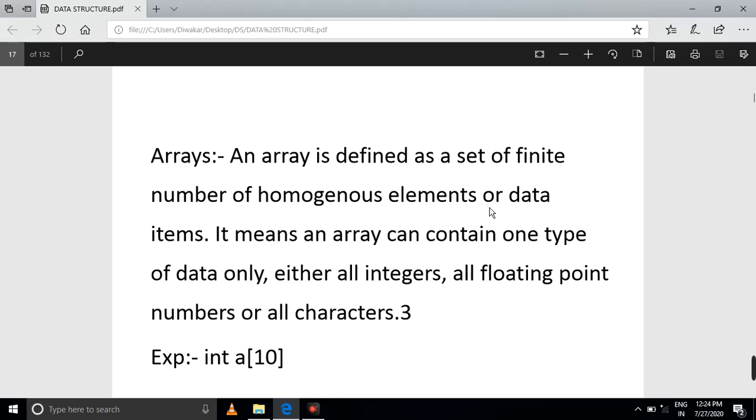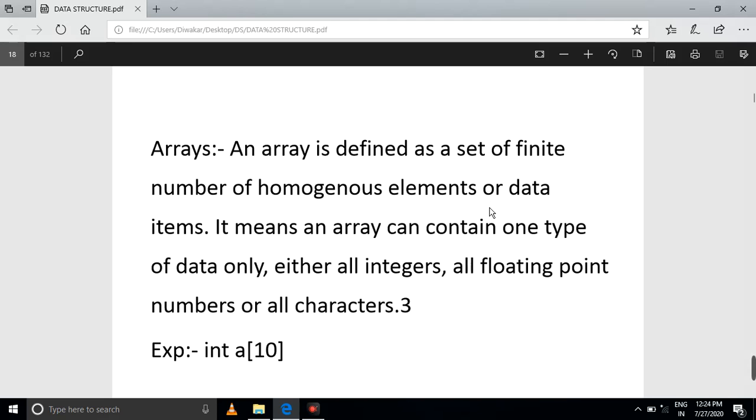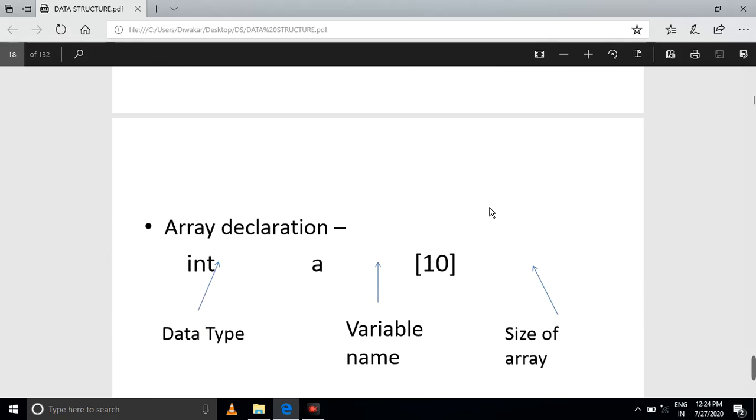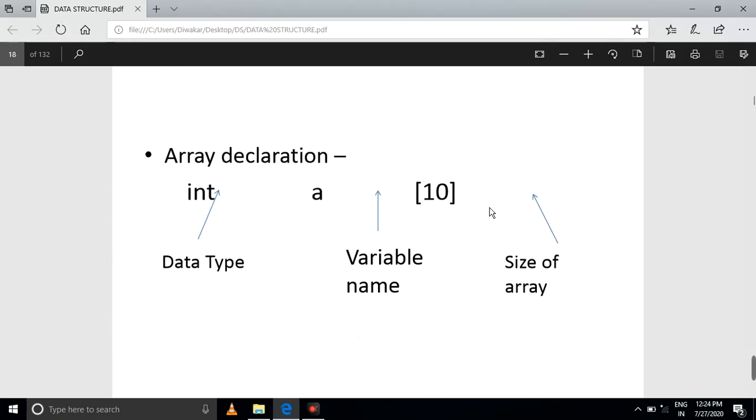This is one of the concepts: if you include, for example, integer, character, or float, whatever it is, you give it in an array. Next, array declaration. You declare an integer array a with a size of 10. If your array size is 10, then the values are printed from 0 to 9.